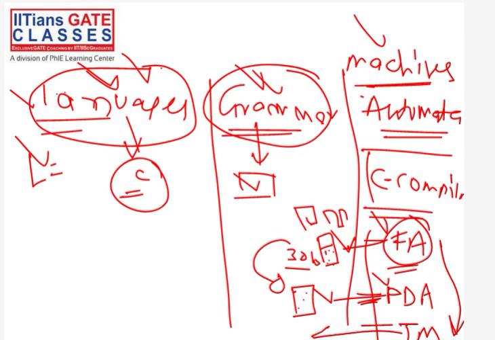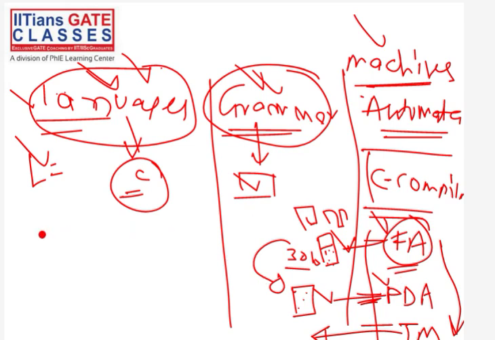Now this Turing machine is like a computer, because with the computer you can do a lot more things. With a computer you can do everything. So you can think of these machines, these automata, as having increasing power, because the Turing machine can do everything that a finite automata or a PDA can do. Their functionality is increasing when we go from finite automata to Turing machine. We will study these three machines, and they will be our main focus for this course.